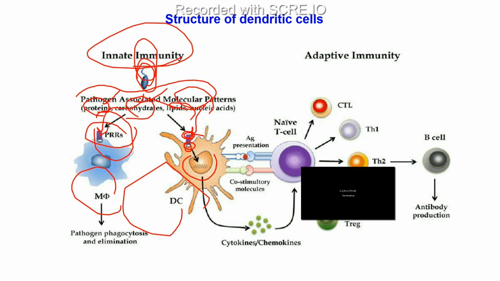Once these PAMP molecules are recognized by this PRR receptor, the processing of this antigen starts. And once the processing is finished, through this receptor they present this antigen to these naive T cells.